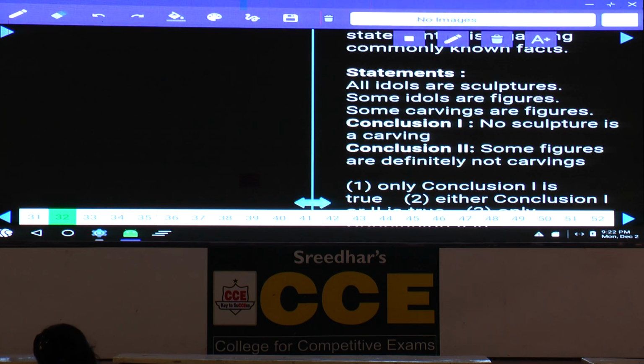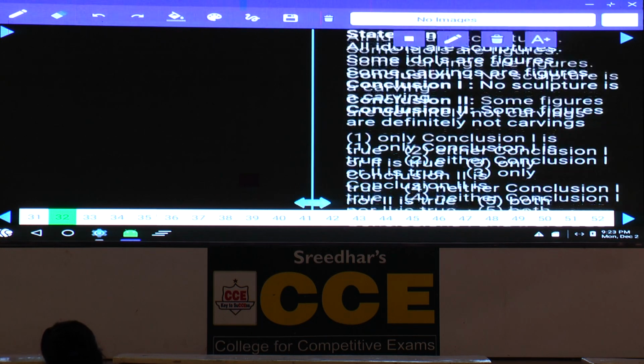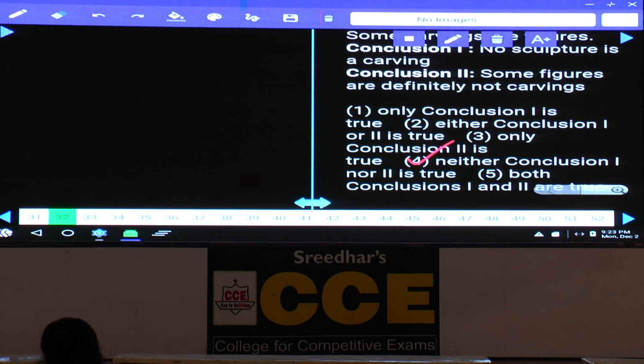Then coming to the second one here. Again, the statements are affirmative. As the statements are affirmative, a negative conclusion cannot be drawn. And the next one, some figures are not carrying. This is also a negative statement. Negative conclusions cannot be drawn from affirmative statements. Hence, what happened to your answer here? Neither 1 nor 2, that is choice 4 is the answer for 32.